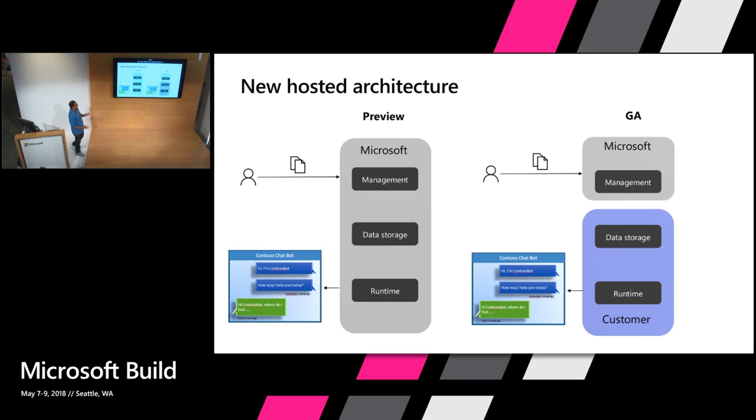For a minute, just look at the left side of the slide. That's what we have been previewing the service on over the last year. There are three major components of the service. There is a management stack. The management stack is the portal and the APIs where you do your CRUD operations, where you publish your knowledge base, you train your knowledge base, right? Then you have the data storage. That's the actual Q&As. And then you have the runtime, which has the ranking algorithm that does the matching and responds to a question.